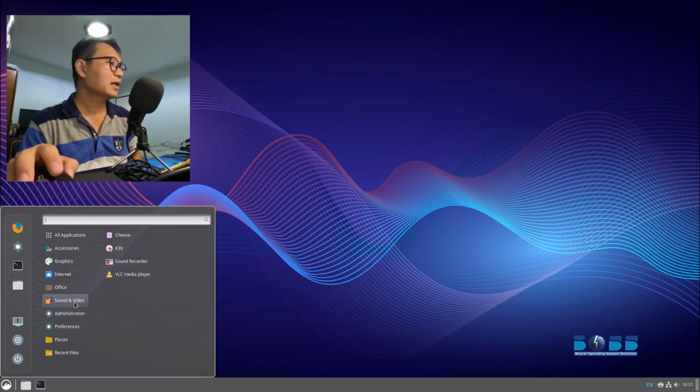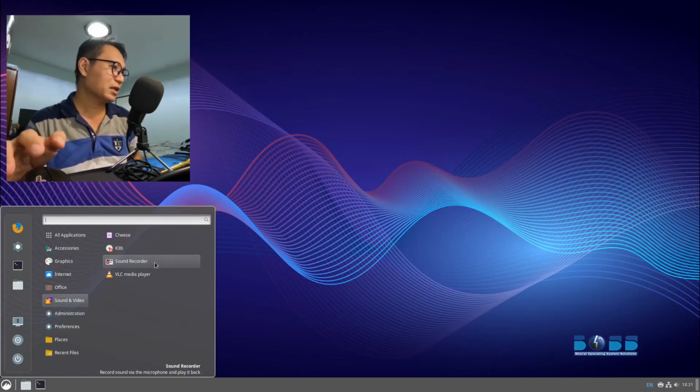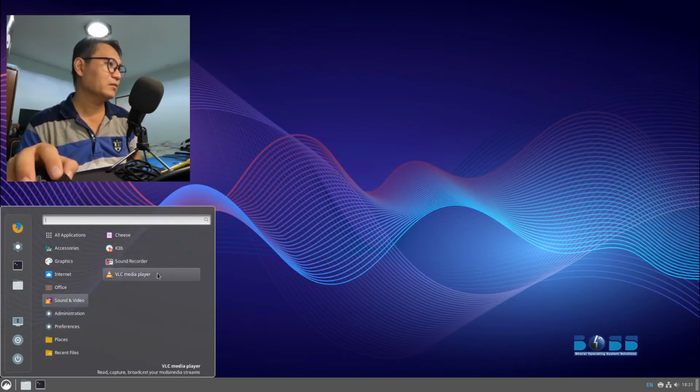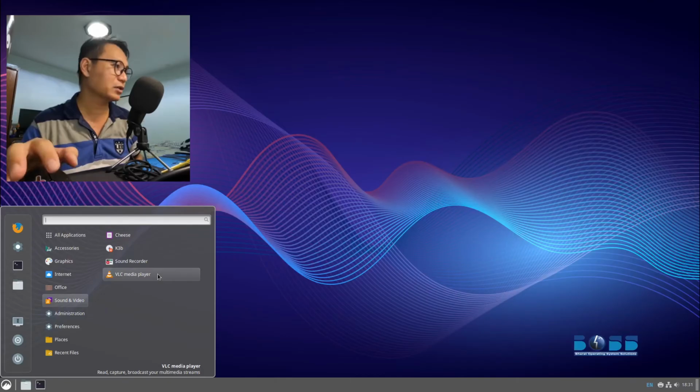You also have the sound and video category. You have Cheese for the webcam. Don't worry about this one, because if you're wondering what kind of application it is, there is always the information down there in the second line below the name. So VLC: read, watch, capture, broadcast your multimedia streams, all of those stuff.